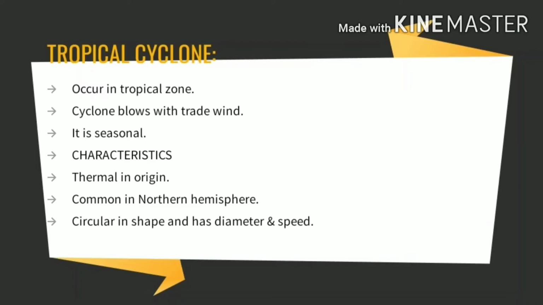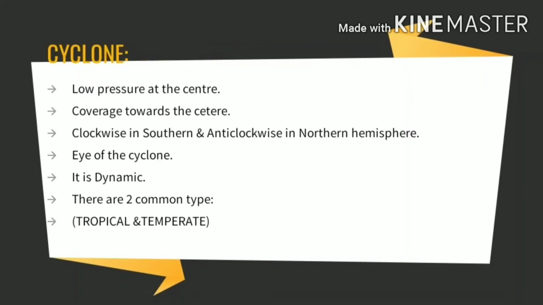The characteristics of the tropical cyclone: it is thermal in origin, meaning it is related to heat. It is formed due to the unequal distribution of heat on the land and the water body. They are generally associated with very high temperature and high humidity. They are common in the northern hemisphere, especially during the months of August and September. It is common in the northern hemisphere because land surface is there, and cyclones occur in areas where land surface is there.